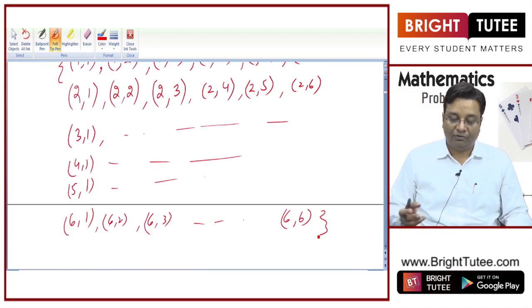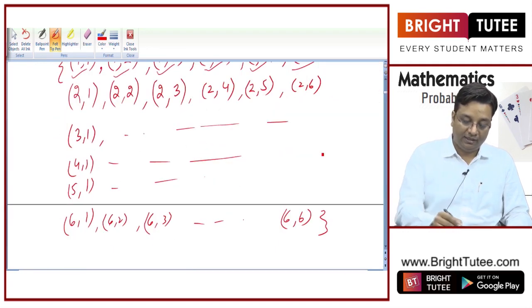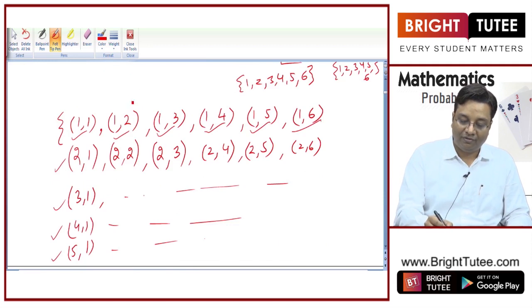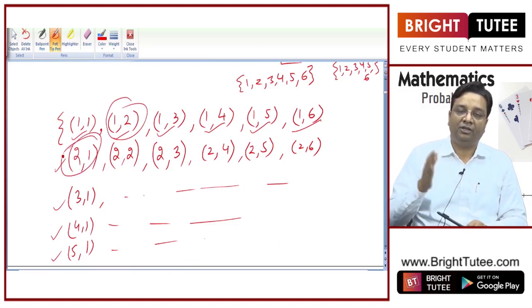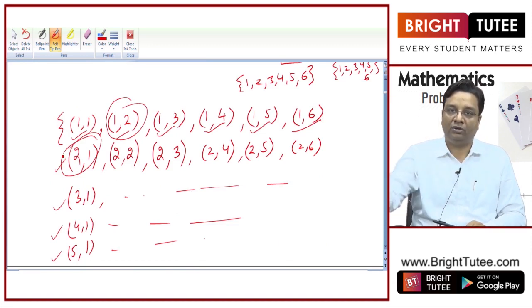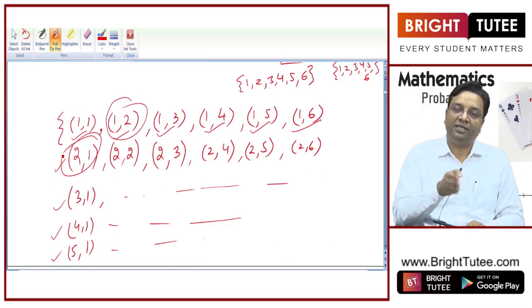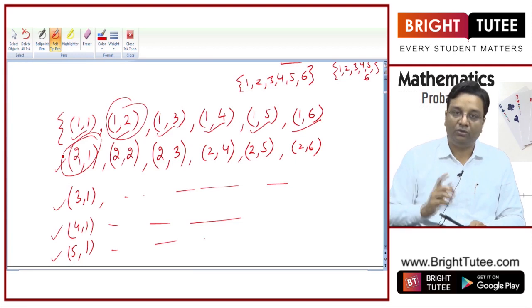So what is this number? There are 6 outcomes that I have written in a row and 6 in a column. And you need to take care that 1 2 and 2 1 are 2 different outcomes, right? 1 2 means that 1 is shown on die number 1 and 2 on die number 2, and 2 1 means 2 came on die number 1 and 1 on die number 2. So these two are 2 different outcomes.